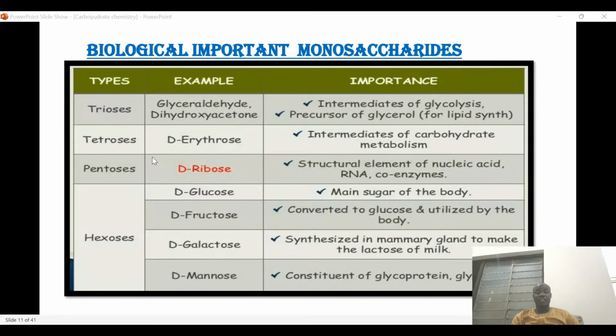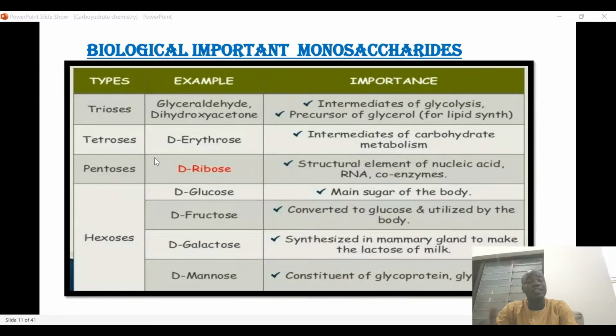Okay, someone is asking that she didn't get all the examples. First, we are starting with monosaccharide. We said monosaccharide is divided based on the number of carbon. So those that have 3 carbon, they are called trioses, and those that have 4 carbon, they are called tetroses, and those that have 5, they are pentoses, and those that have 6, they are called hexoses. And those that have 7, they are called heptuloses.